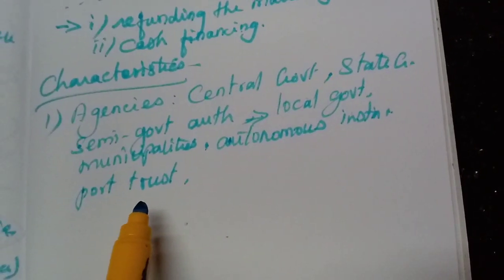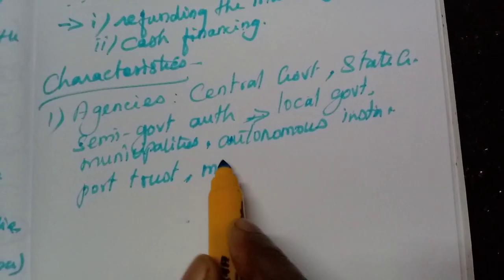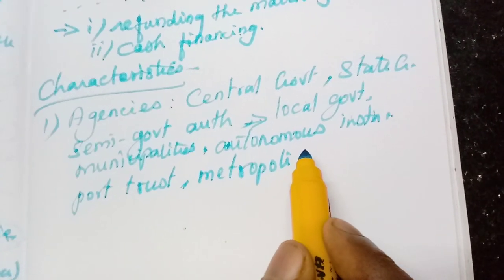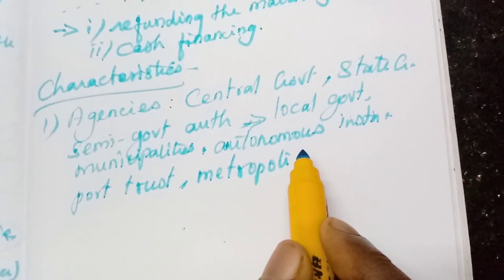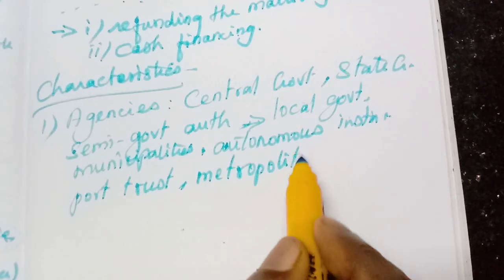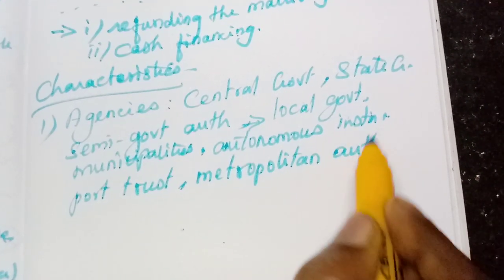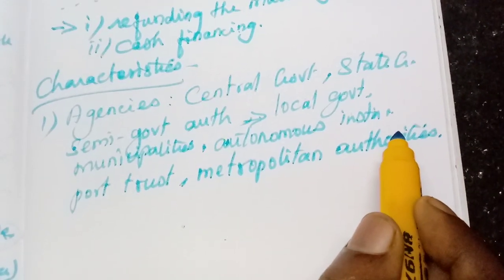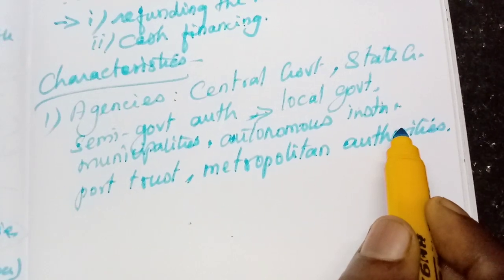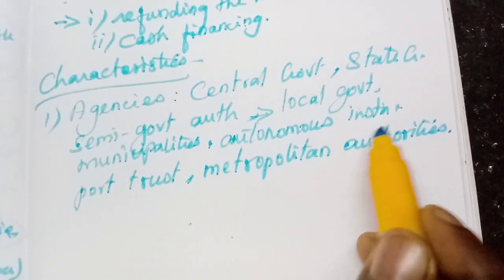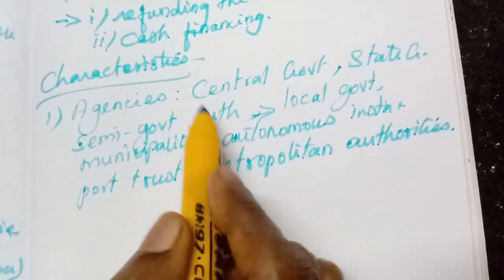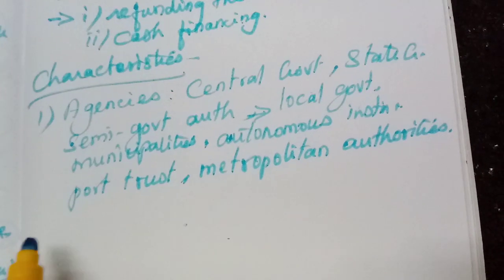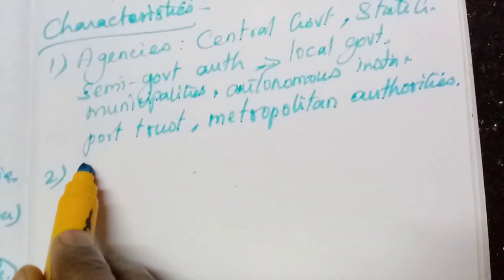Port trust. Metropolitan authorities. Metropolitan city, the 4 cities, isn't it? Delhi, Mumbai, Kolkata, Chennai. All these metropolitan authorities. Corporation, Trichy corporation, big. Then municipalities, local government, the panchayat, everything. All these are the agencies who issue the government securities.